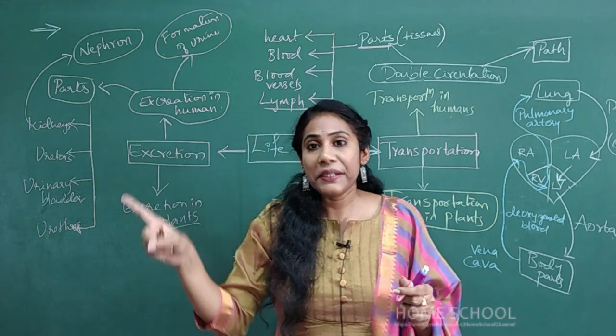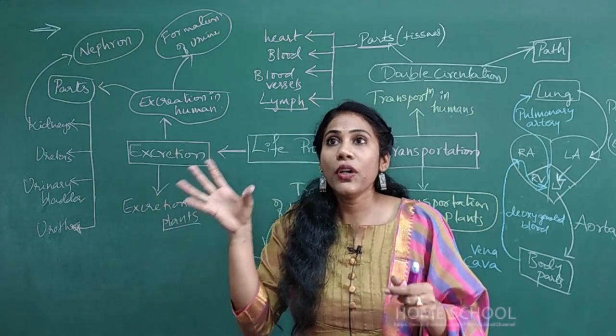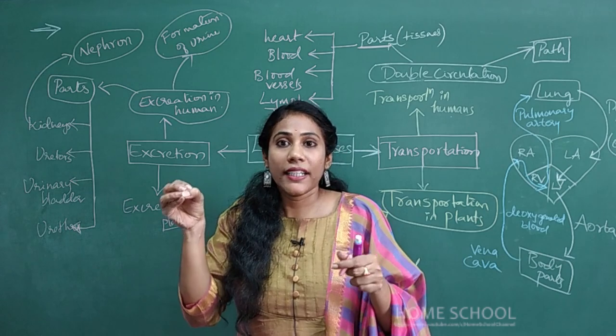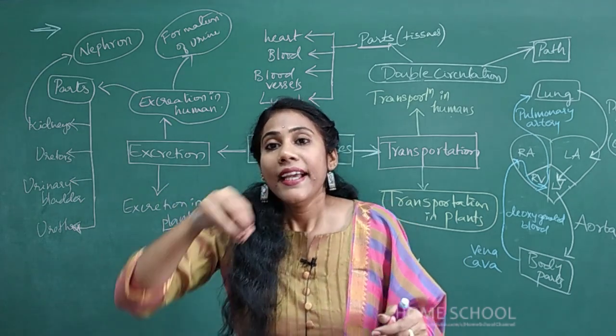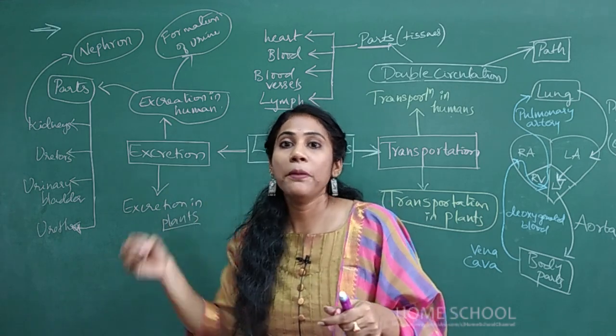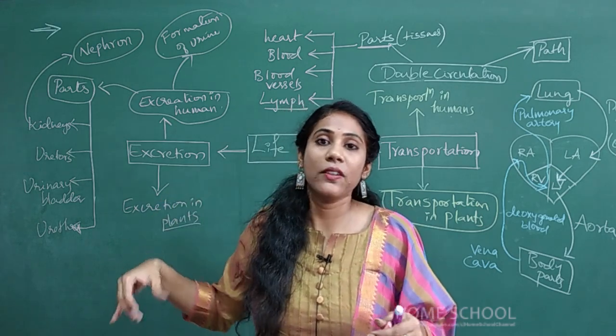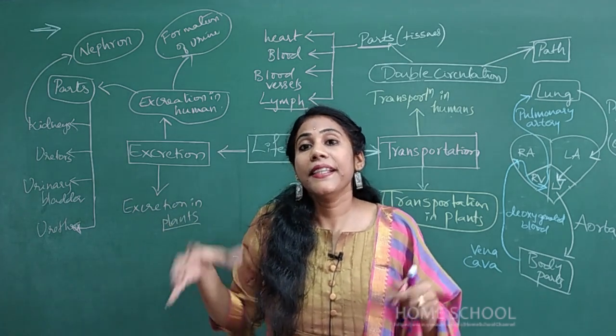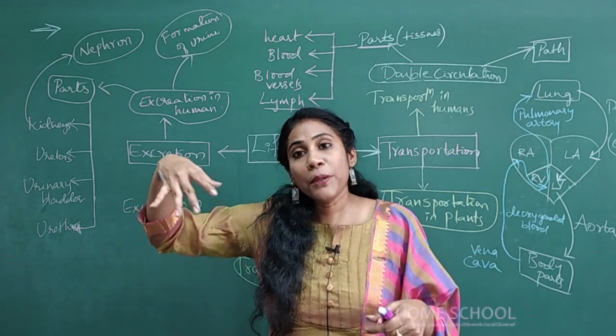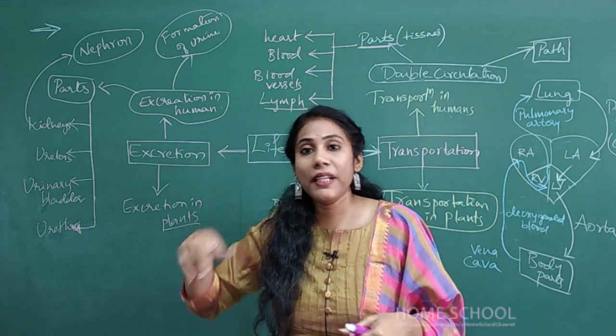The first one is ultrafiltration. In the glomerulus, whatever impurities and nitrogenous waste are there in the blood come out through the glomerulus and get collected in Bowman's capsule. From Bowman's capsule, they go to the tubular part.